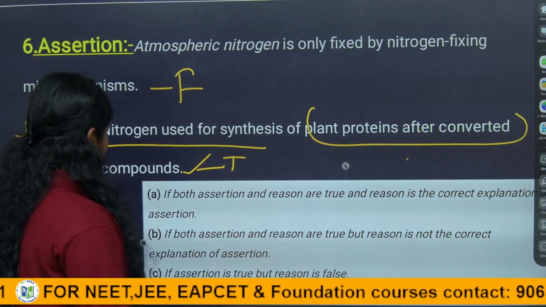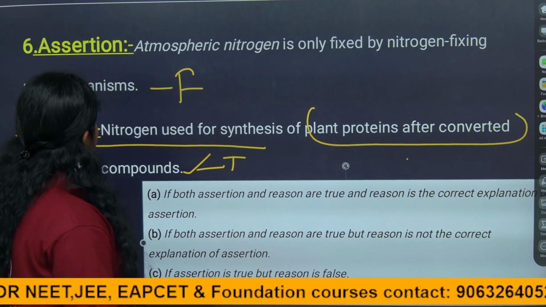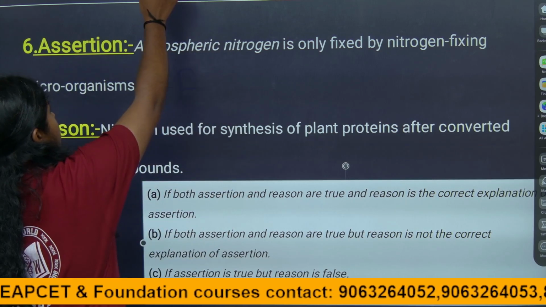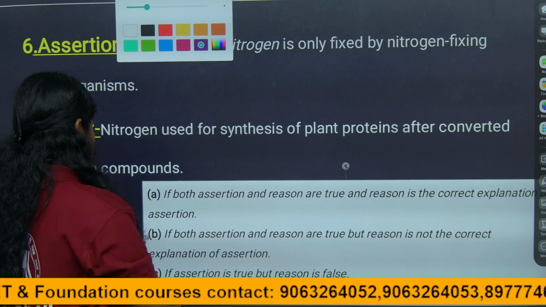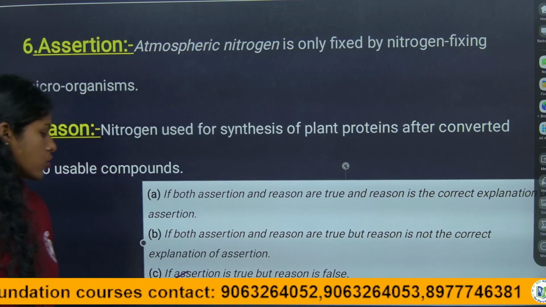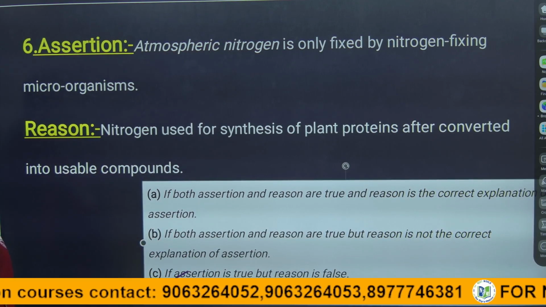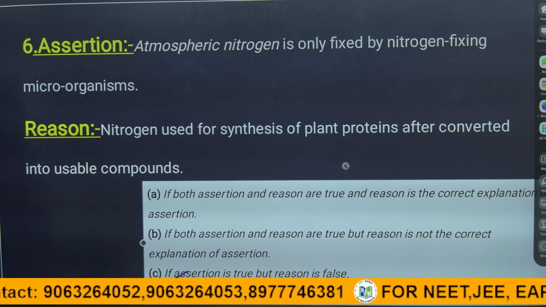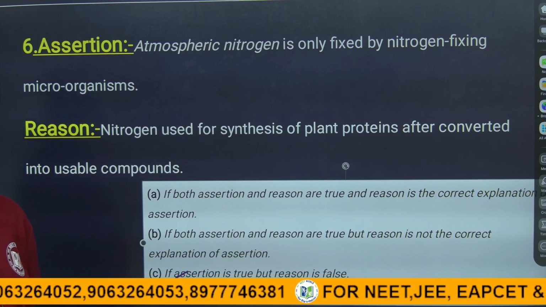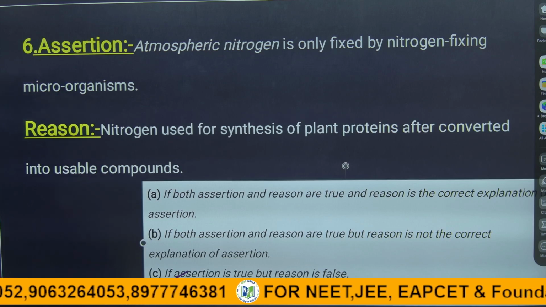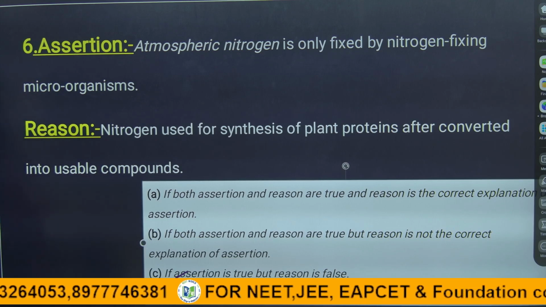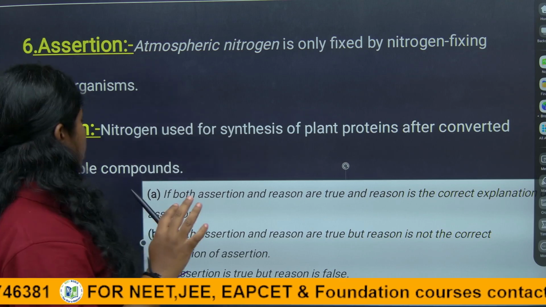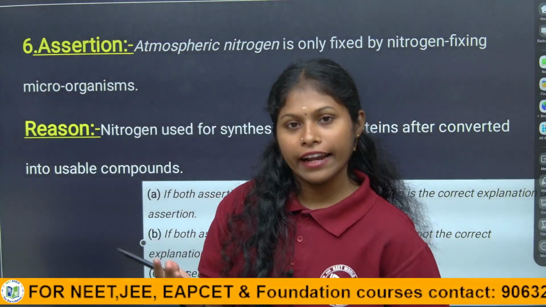So for this question, the assertion is false, but the reason is true. So the answer is D, children. I hope you all understood. The assertion is false because only 70% of atmospheric nitrogen is fixed by microorganisms. The other 30% is fixed by photochemical and electrochemical reactions.